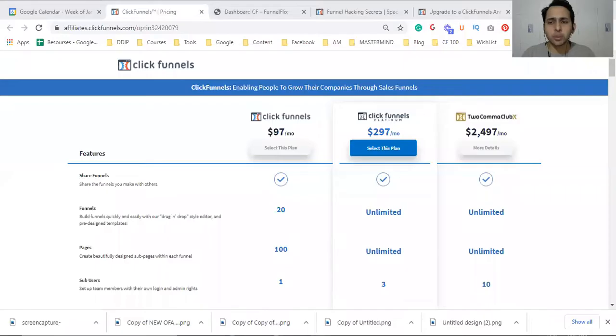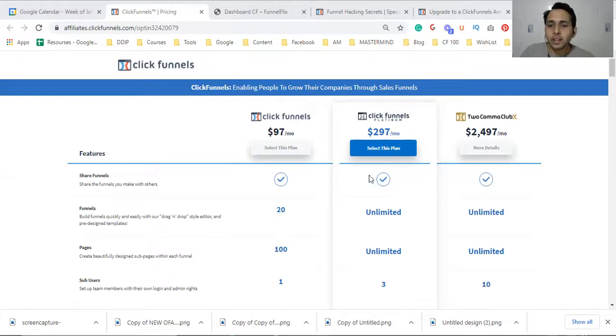So here you can see ClickFunnels has so many plans, but these two are active. These are not active. This is for premium membership, for those who attend Funnel Hacking Live or the Two Comma Club Live. That we will not discuss, but we'll focus on these two plans. So these two plans, definitely $97 and $297, are there. Now you'll ask, is there anything in between? I would say no, but partially yes, virtually yes.